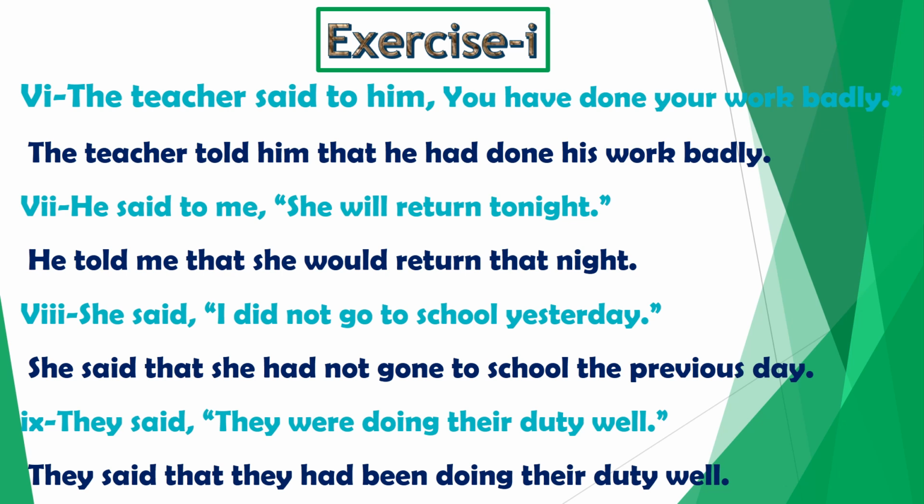Sentence number 7. He said to me, she will return tonight. Object is present after the reporting verb. So said to changes into told. He told me. We remove commas and put that as the conjunction. She, pronoun of third person. Third person pronoun, no change. They remain unchanged. He said to me, what tense is it?